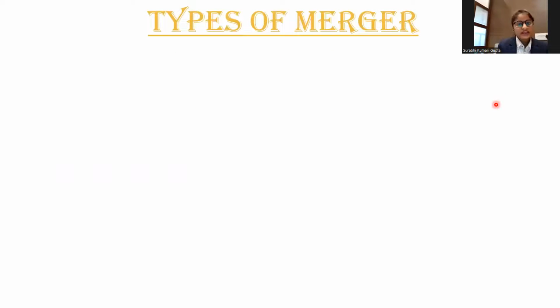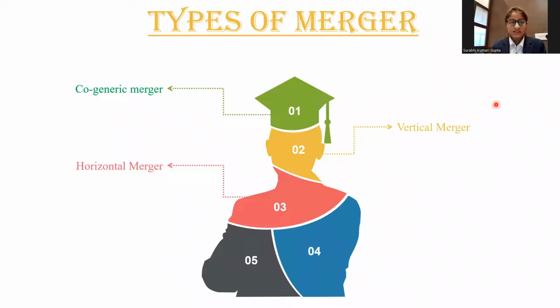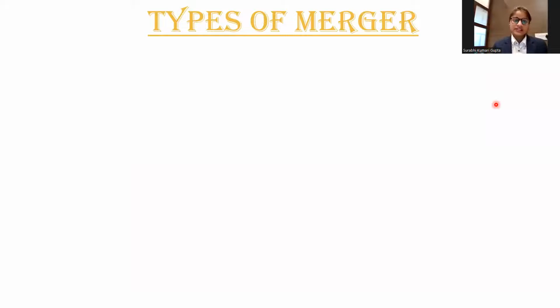The next topic is types of merger. There are various types of merger. First, co-generic merger. Second, vertical merger. Third, horizontal merger. Fourth, conglomerate merger. And fifth, reverse merger. Let us get into detail.